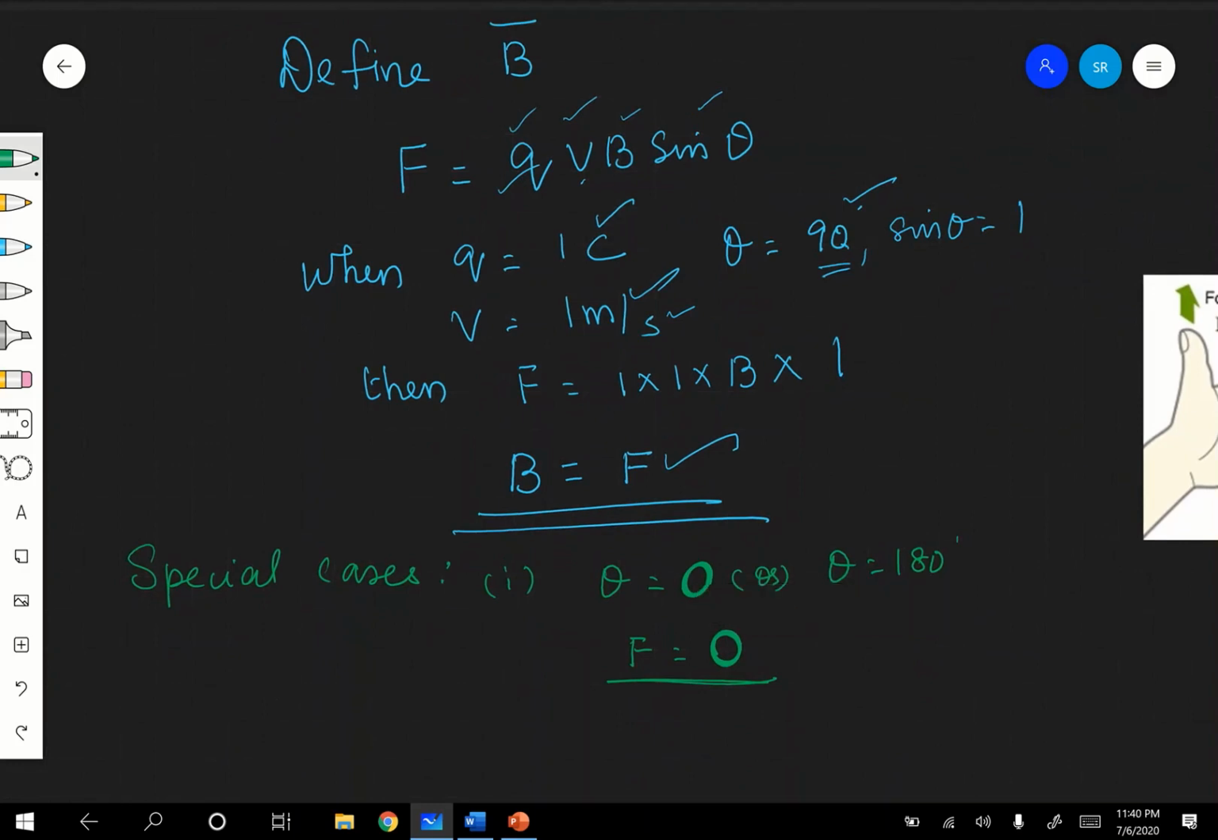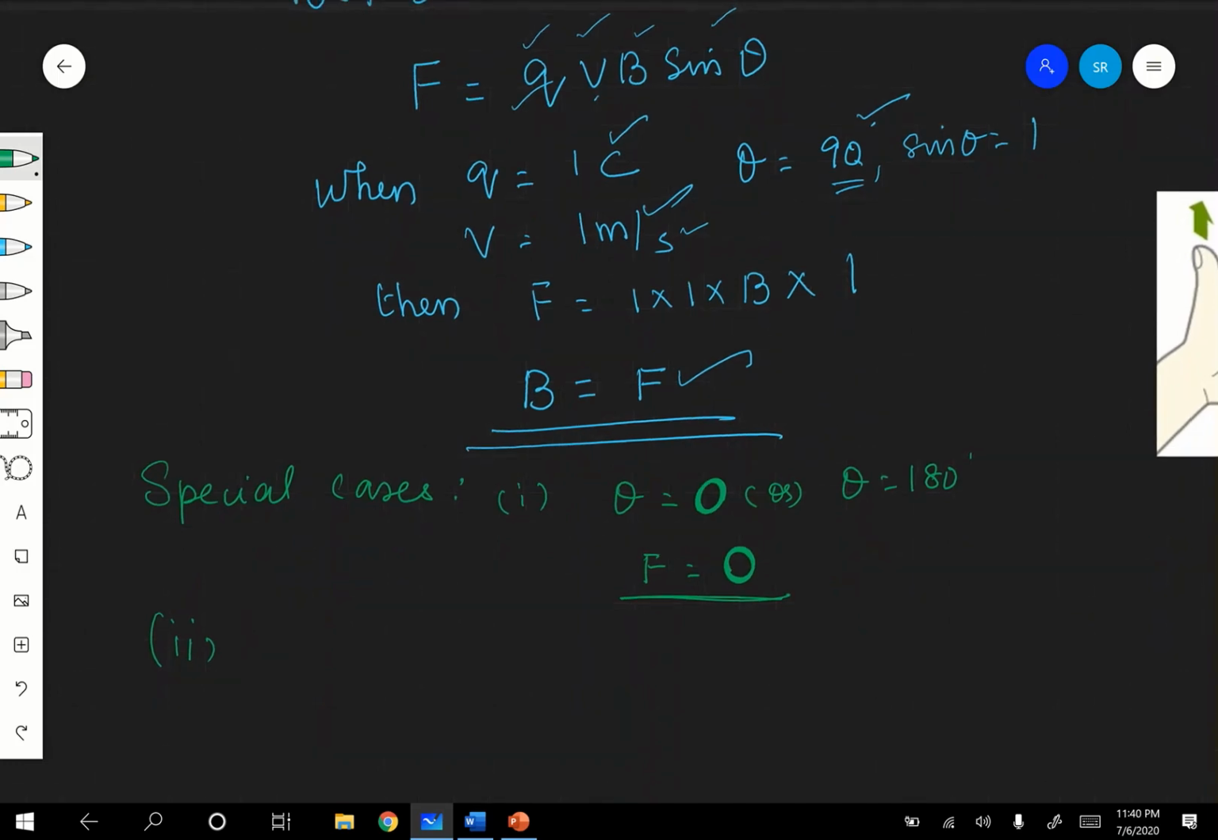So see, a charge of 5 microcoulomb is moving in a magnetic field of this strength, parallel to it, in the direction of the magnetic field. What is the force experienced? Parallel means definitely theta is equal to 0. Therefore, it will not experience any force. Got it? Therefore, when a charge is moving in the direction parallel or anti-parallel, or in the direction of the magnetic field or opposite to the direction of the magnetic field, it will not experience any force.